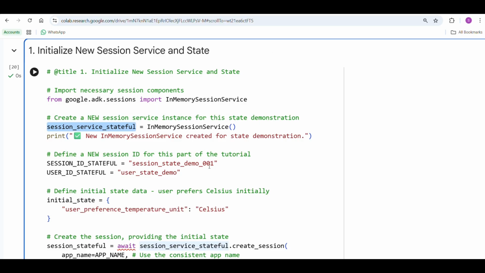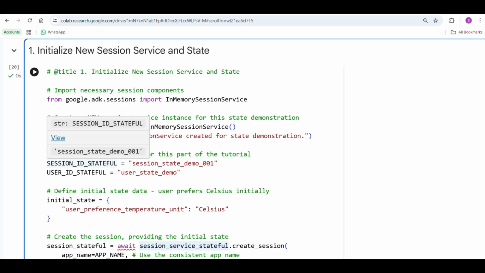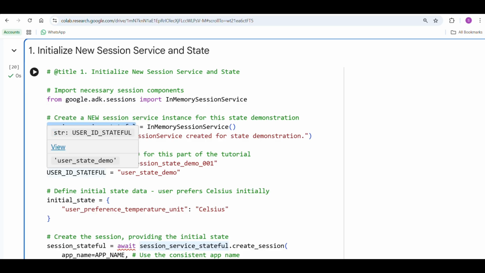And we are creating a new session ID, and also a new user ID, which means every session is identified by app name, user ID, and session ID. This triple uniquely identifies the memory bucket.